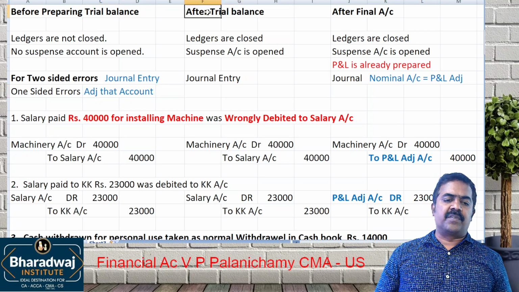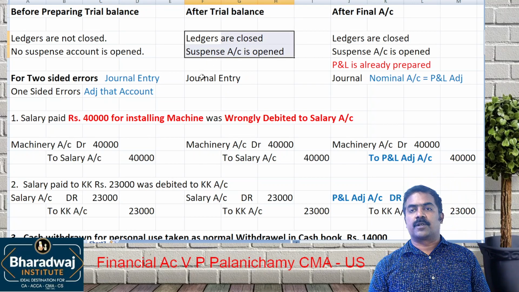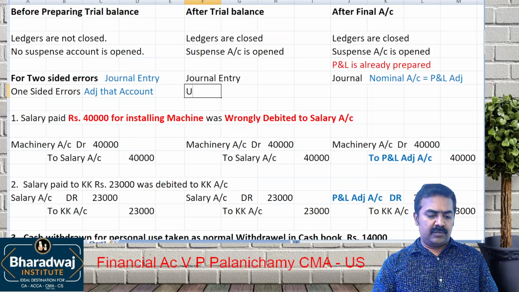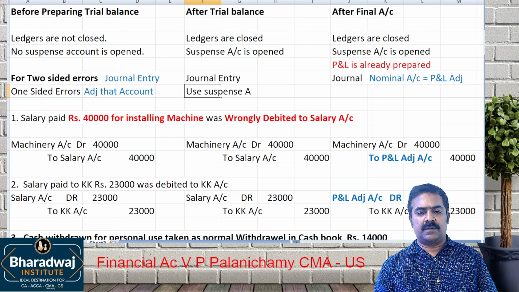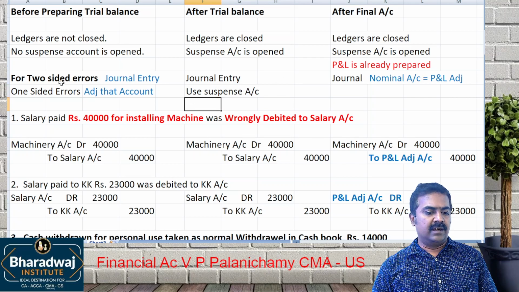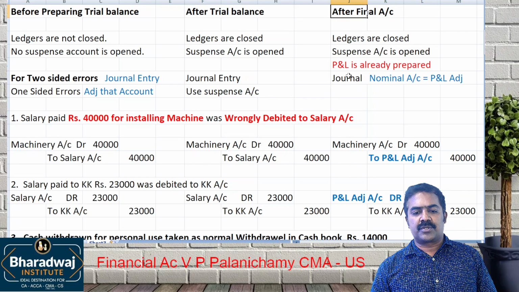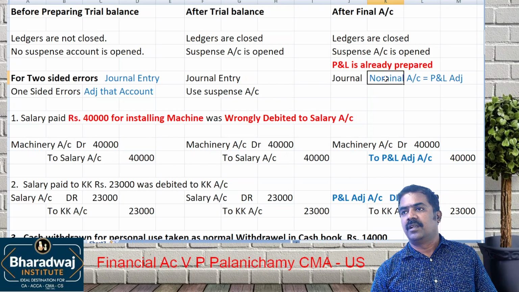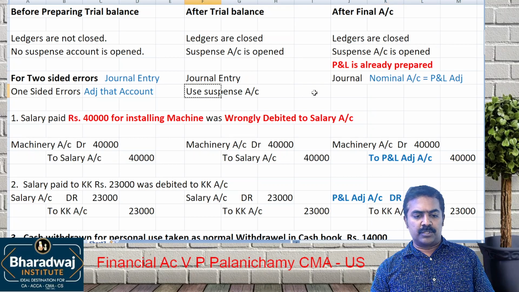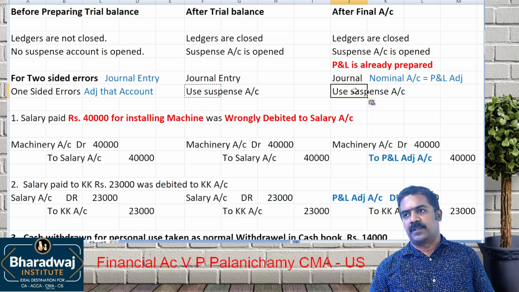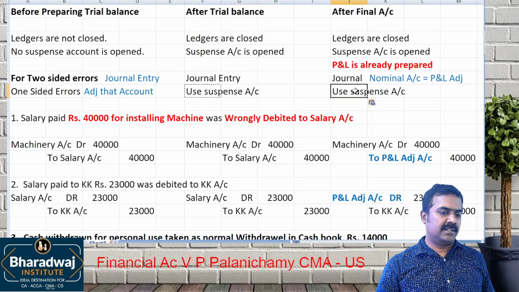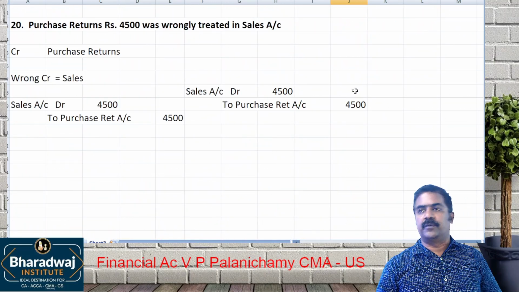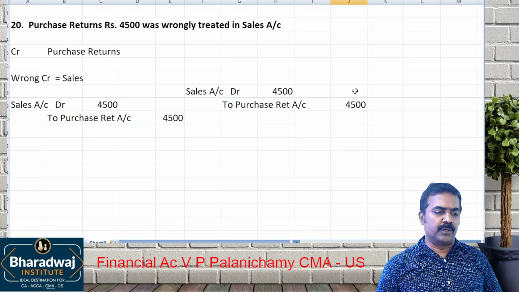If errors are rectified after trial balance, ledgers are closed and suspense account is opened. For two-sided errors, use journal entry. For one-sided errors, use suspense. If it is after final accounts, P&L account is already prepared, so in the place of nominal account, use P&L adjustment account. We can use suspense account also, because suspense account will be carried to balance sheet. So remember this, from rectification of errors you can expect around 3 to 4 questions.